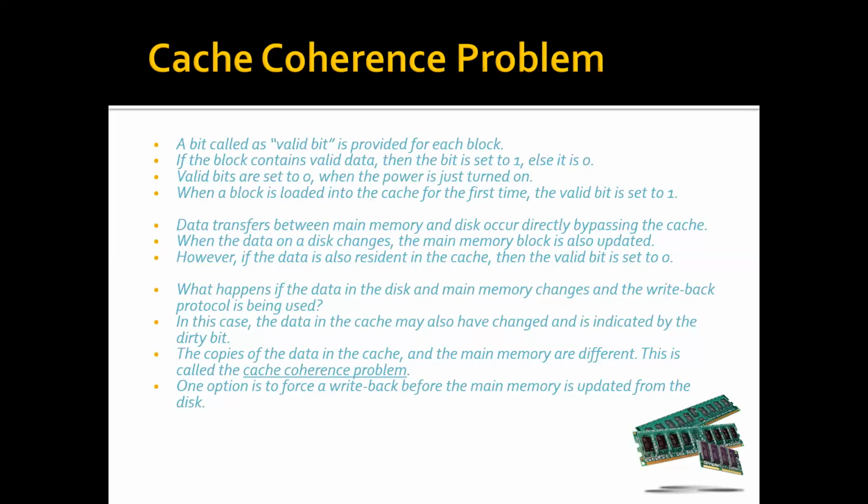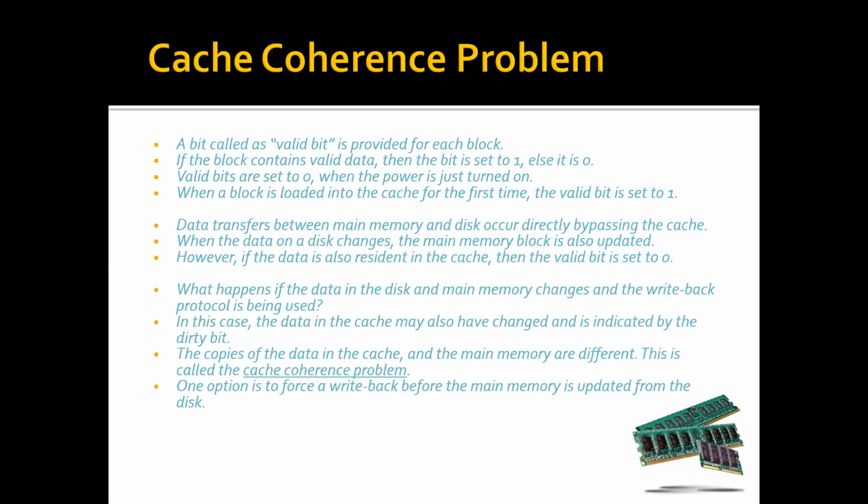What happens if the data in the disk and the main memory changes and the write back protocol is being used? In this case, data in the cache may also have changed, and this is indicated by the dirty bit. The copies of the data in the cache and the main memory are different. This is called the cache coherence problem. What is the necessity? If the same data is present in multiple levels of memory, like cache and main memory, then it has to be coherent, it has to be the same. If it is not the same, then we say it's a cache coherence problem.